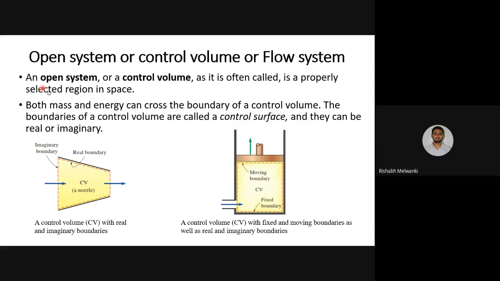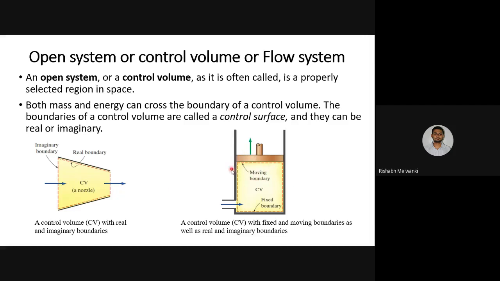Okay, so now whenever you are analyzing an open system, both mass and energy will transfer across the boundary. In this case, this system is known as a control volume, denoted by CV, and this boundary is known as the control surface. Here, these two are real boundaries and these two are imaginary boundaries.